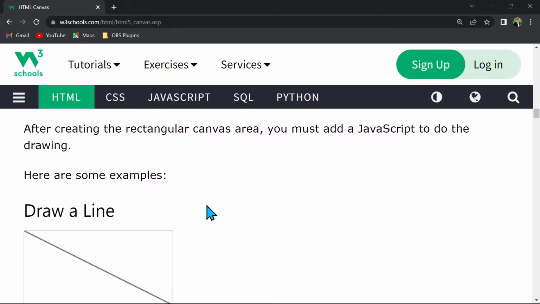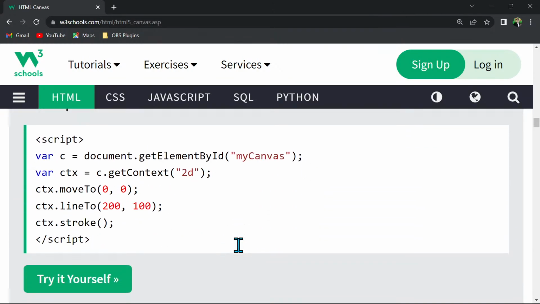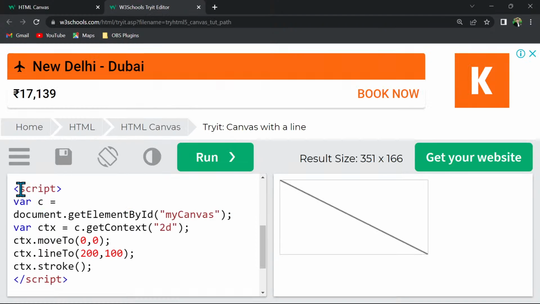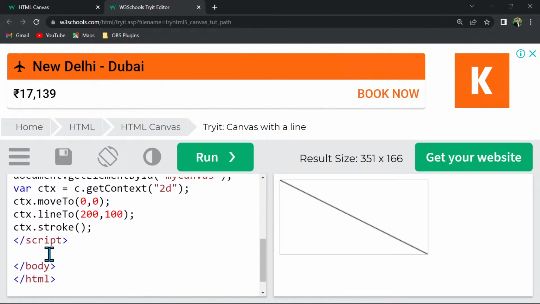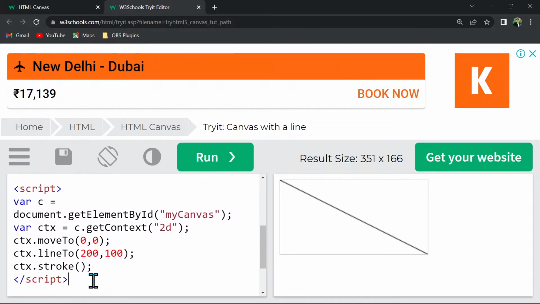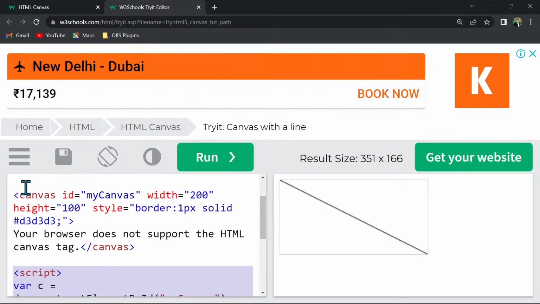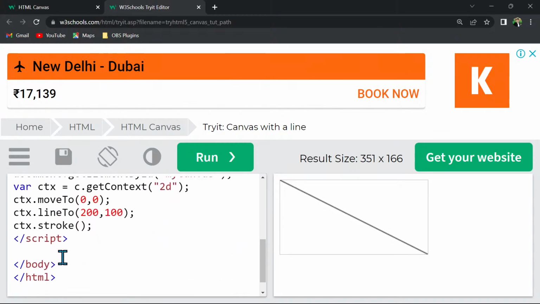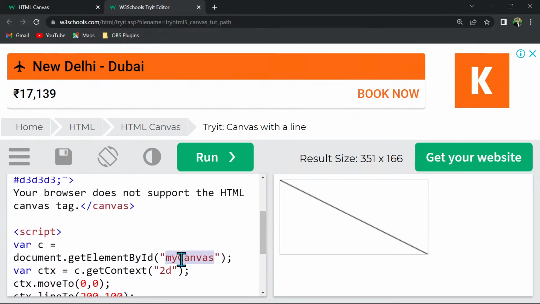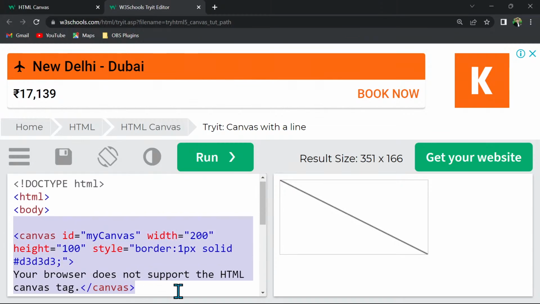Now, how to write something in the canvas. So here the line is drawn with the help of this JavaScript code. The JavaScript code starts with the script tag, which is the start of JavaScript, and a script end tag. We have to give this in the HTML if we are using internal JavaScript. We can also use external JavaScript if we want. This we have to give after our elements are done, before the body closing, because it is dependent on one of these IDs, right? My canvas ID is here, and this canvas element should load first with the top to bottom approach. So the topmost things work first in the browser.